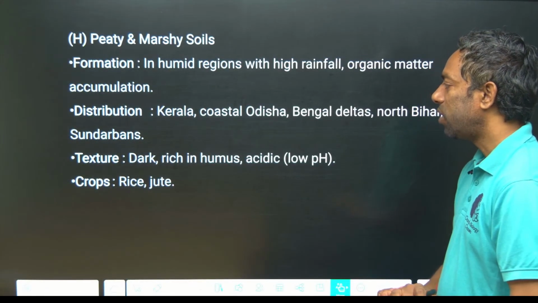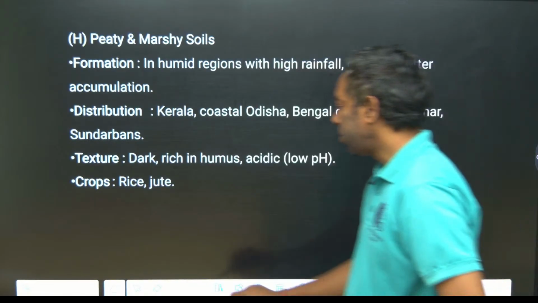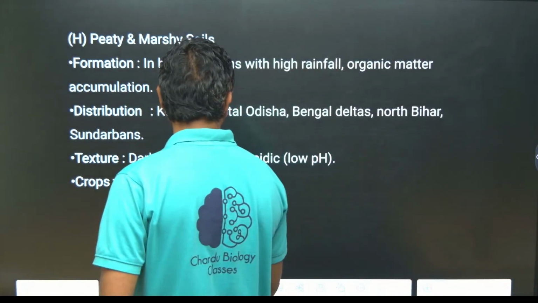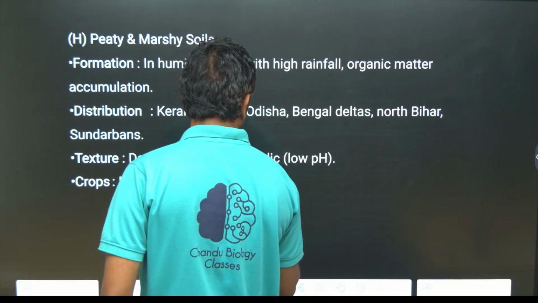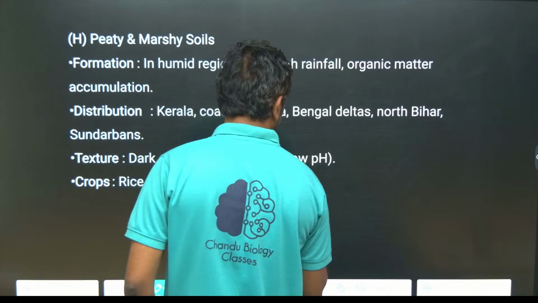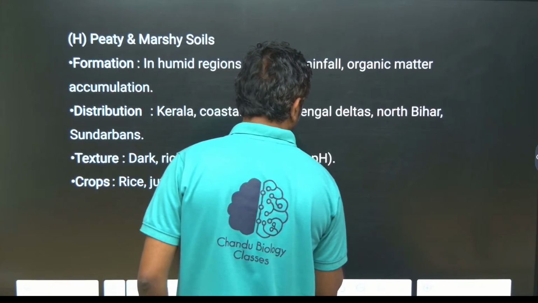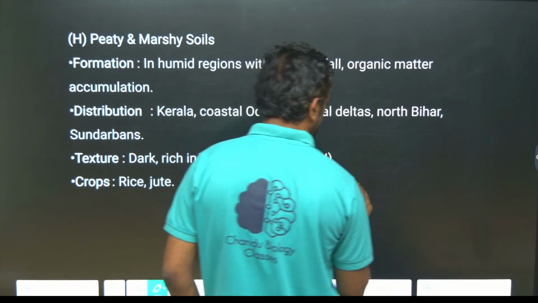Marshy soils are there, especially you know the mangrove forest, the mangrove forest of Sundarban Delta.